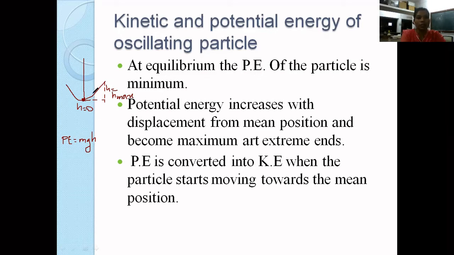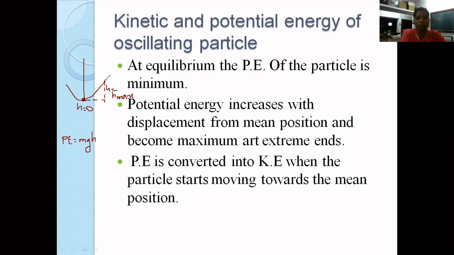Now, as the particle moves towards one extreme, your height will become h max. So in this case, the particle will possess maximum potential energy. So potential energy is going to be maximum at the extreme position. As we have said, potential energy increases with displacement from the mean position. Now, when the particle is at its extreme point, it is maximally displaced from its mean position, and in that case the potential energy is going to be maximum.